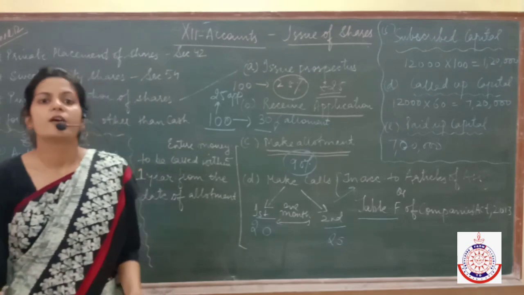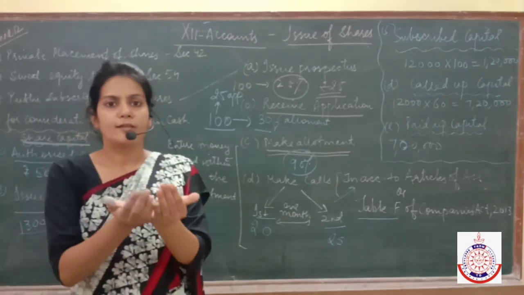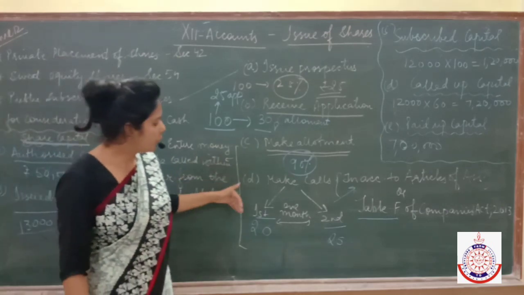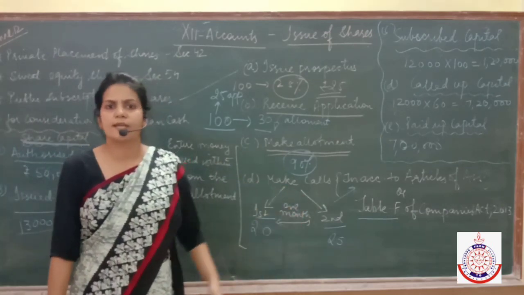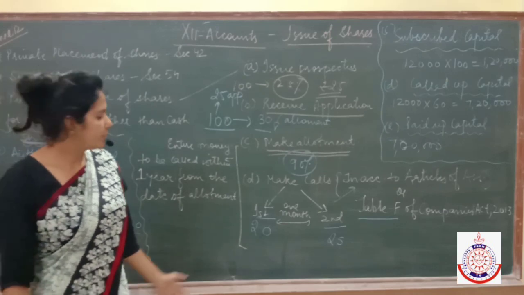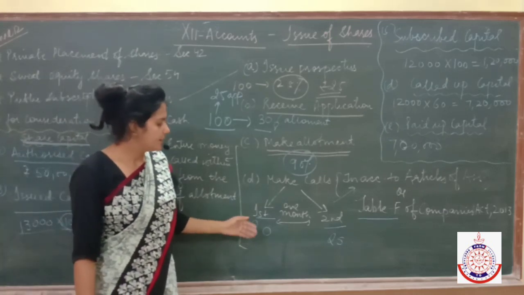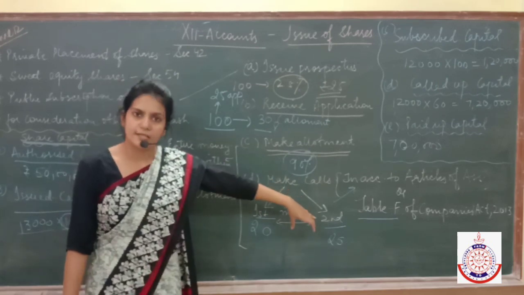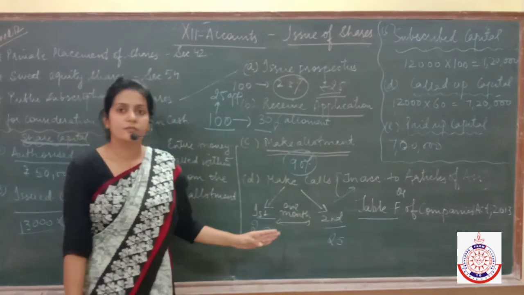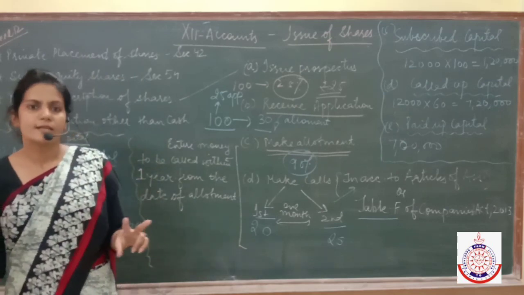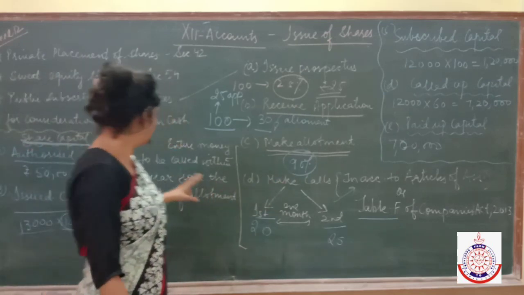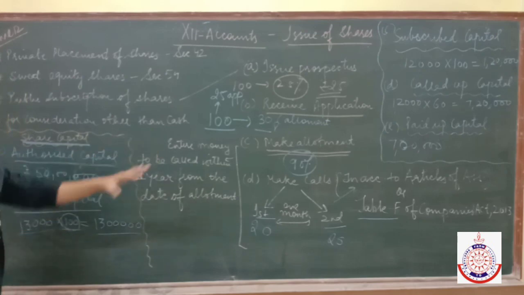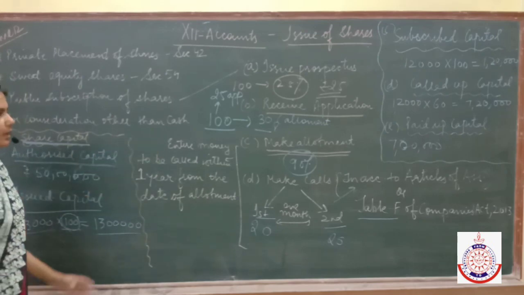Now it's up to us whether we want to call the money at once, means total rupees 100, or we want to call the money in installments. That depends upon us. If we are calling the money in installments, then the installments will be named first call and second call. There will be at least an interval of 1 month between both the calls. That way. And then I explained to you about authorized, issued and subscribed capital, and called up capital also.